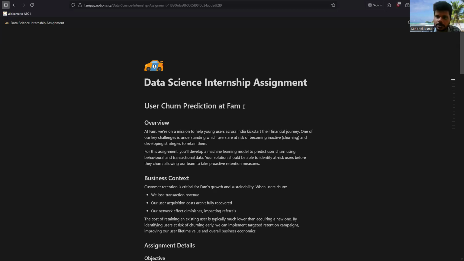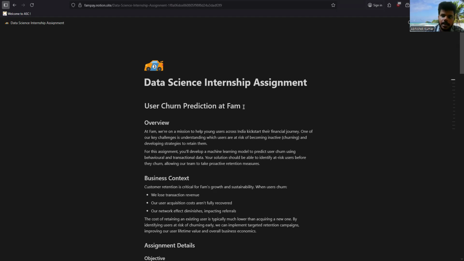So this is the problem statement I got maybe 2, 3 months ago. I even remember, this problem statement is actually for an internship role. I would say a kind of project before they take an interview.